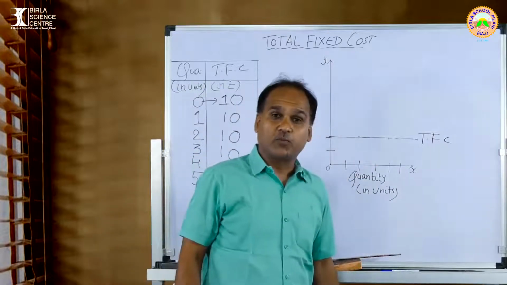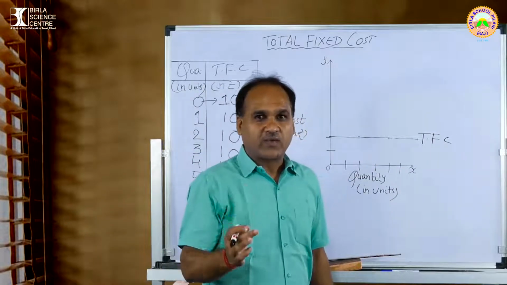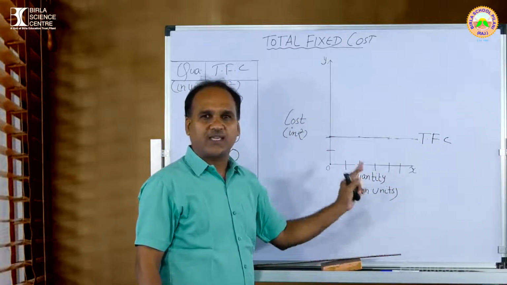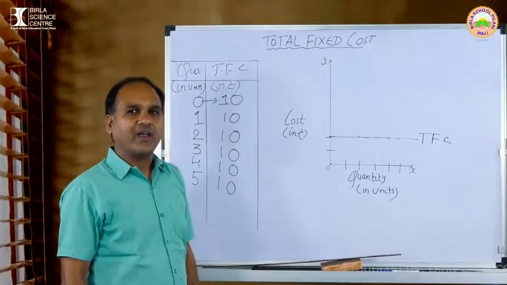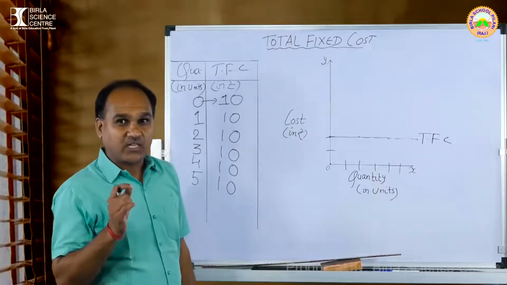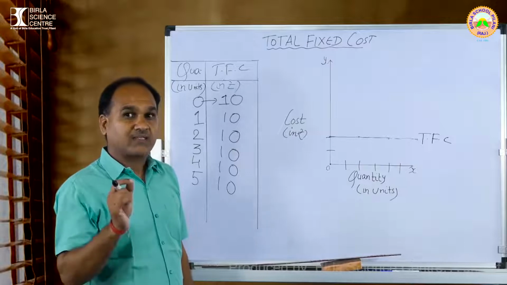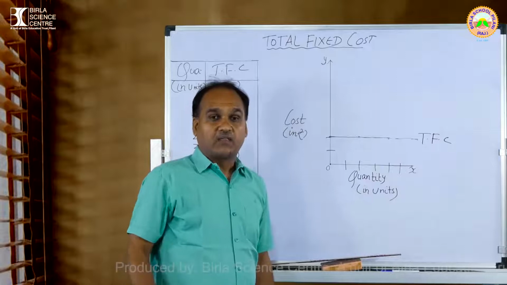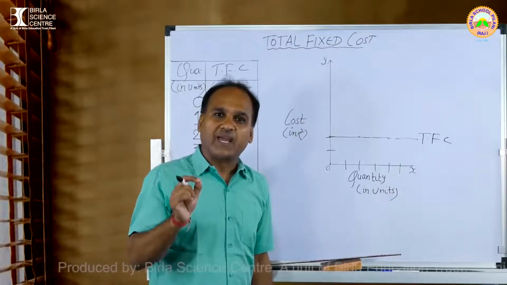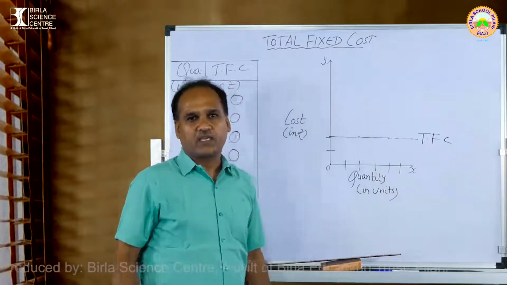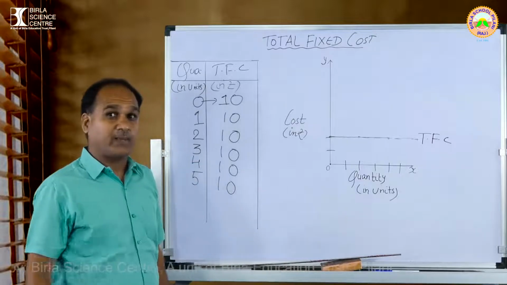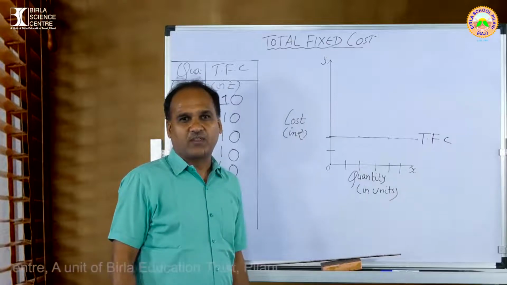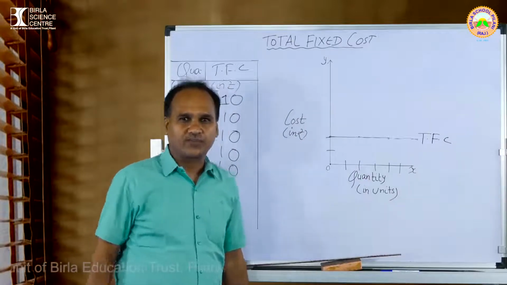You will ask, sir, what is the slope? I think you can see very clearly the slope of total fixed cost is parallel to x axis. One more thing, students, lock in your mind that total fixed cost can never be zero, even if the output is zero.